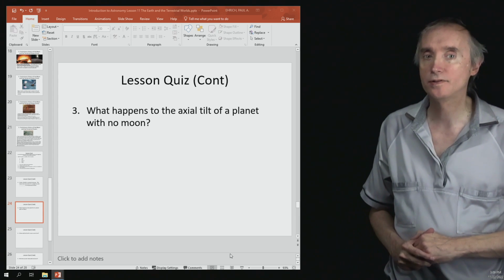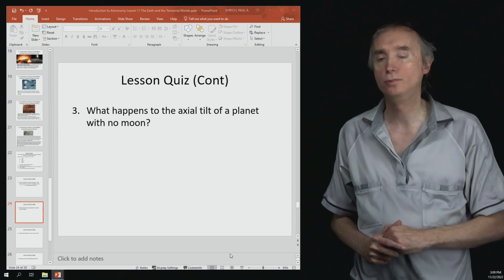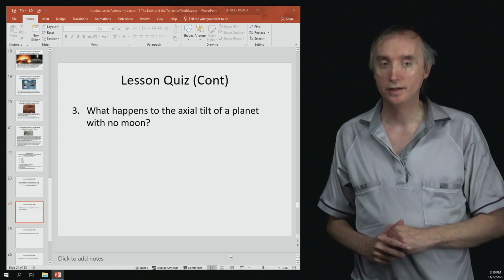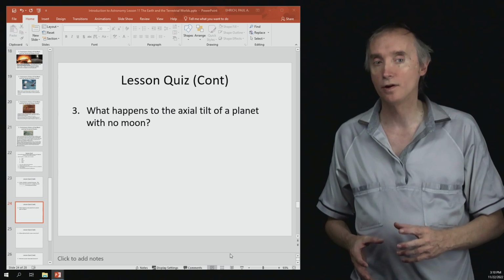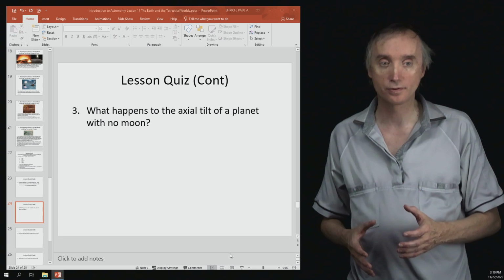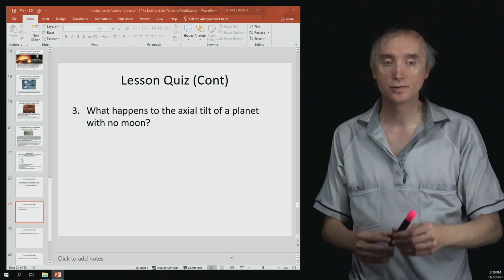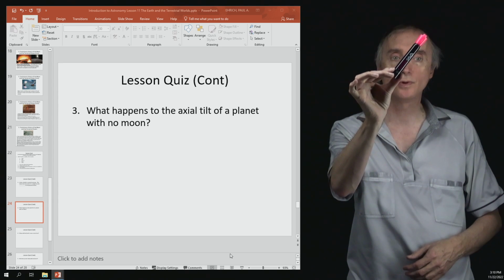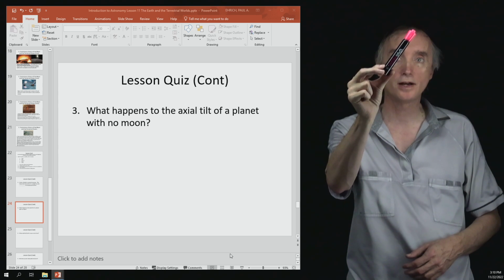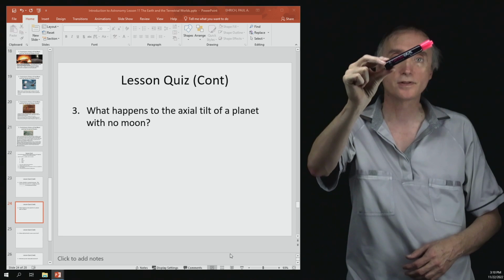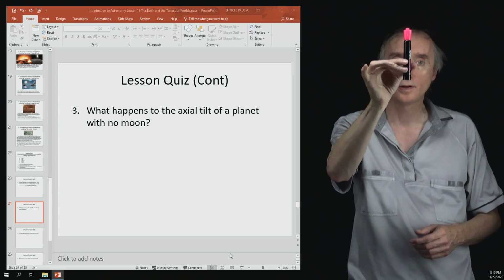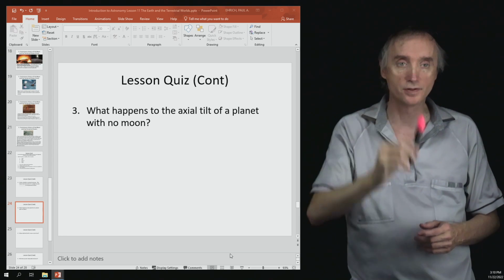What happens to the axial tilt of a planet with no moon? So we said that Earth is pretty special in that Earth has a relatively large moon in orbit around it, and then that moon acts as a stabilizer. So then that means that currently the tilt is at about 23 degrees, and it does vary by about another 5 degrees. So sometimes it's 28 degrees, and then sometimes it's 18 degrees. And it varies over the course of millions of years, the tilt.